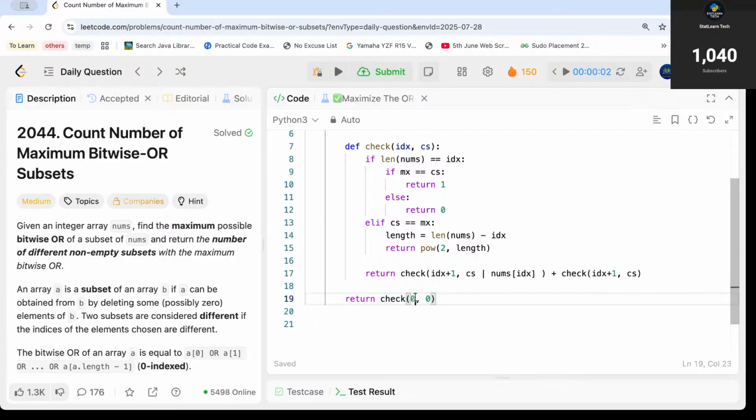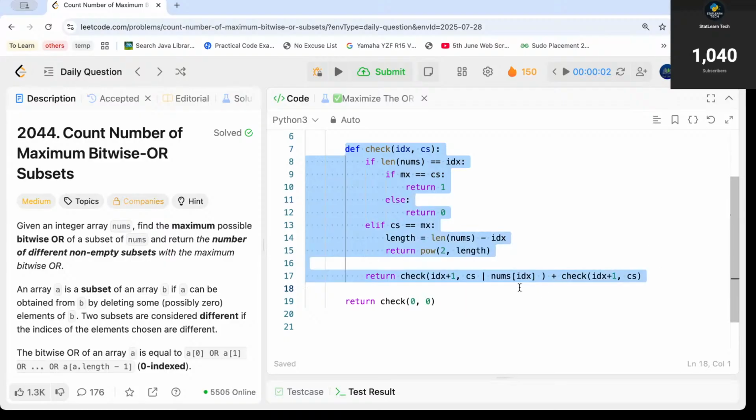We started with the first index. I mean, the first index is always index number 0 and the current sum is 0. Then we continued our search for each of the next indexes, right? And whenever we are searching for the next index, we are doing two operations. Either we are adding this element in our current subset, or we are not adding it, right? We are doing both the operations, and once done, this is going to solve our problem.